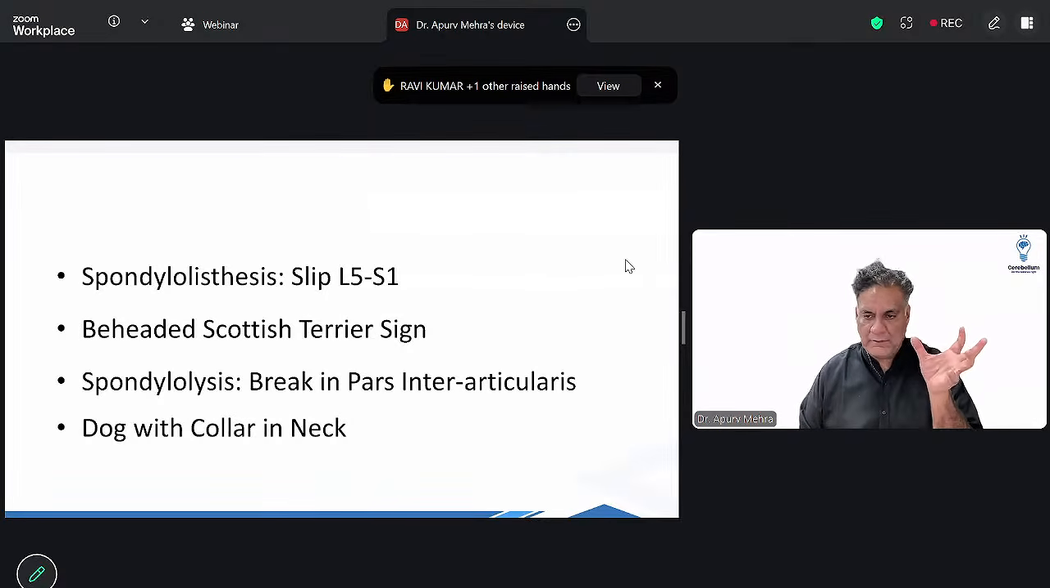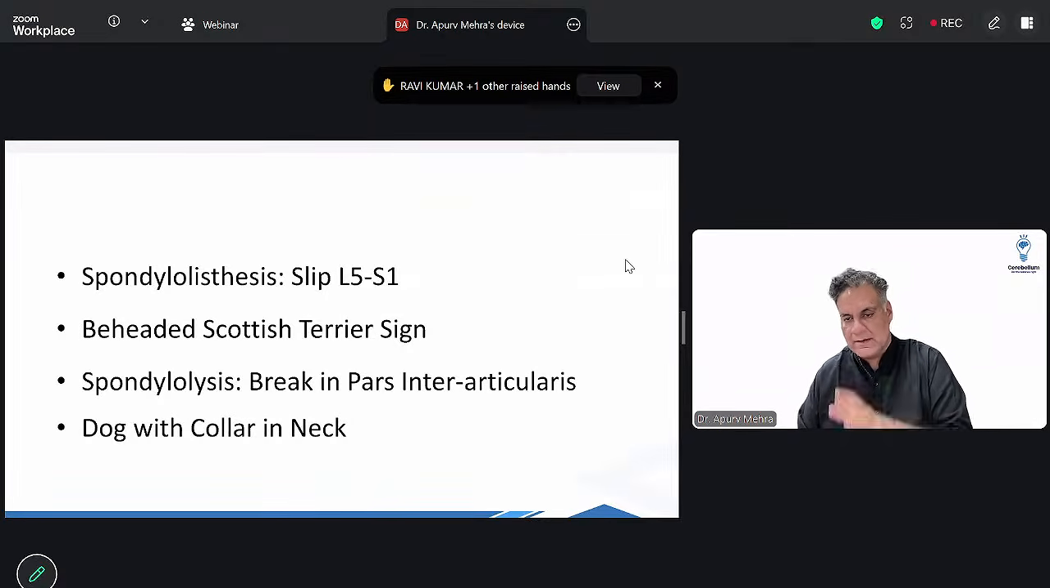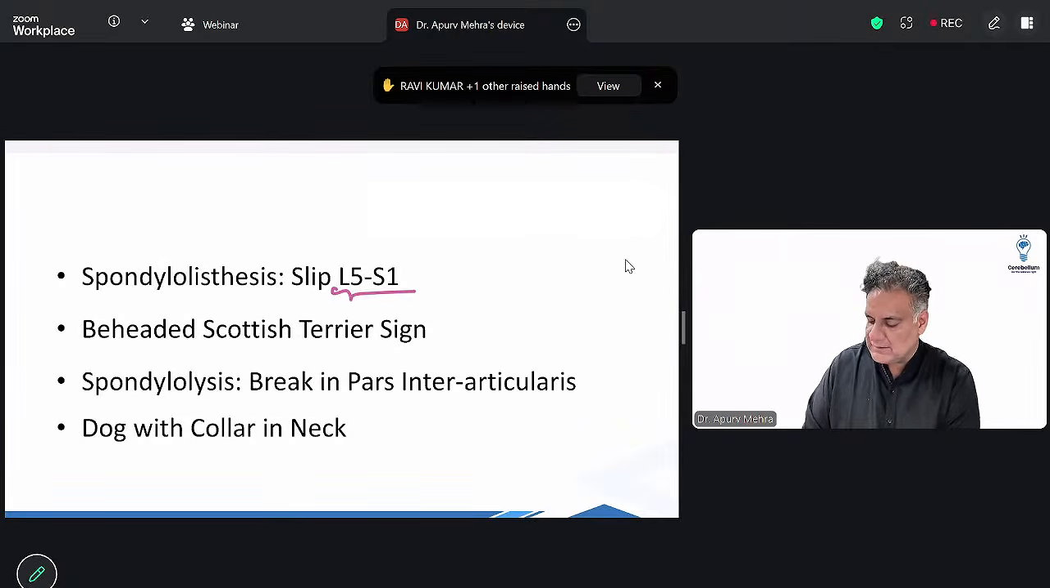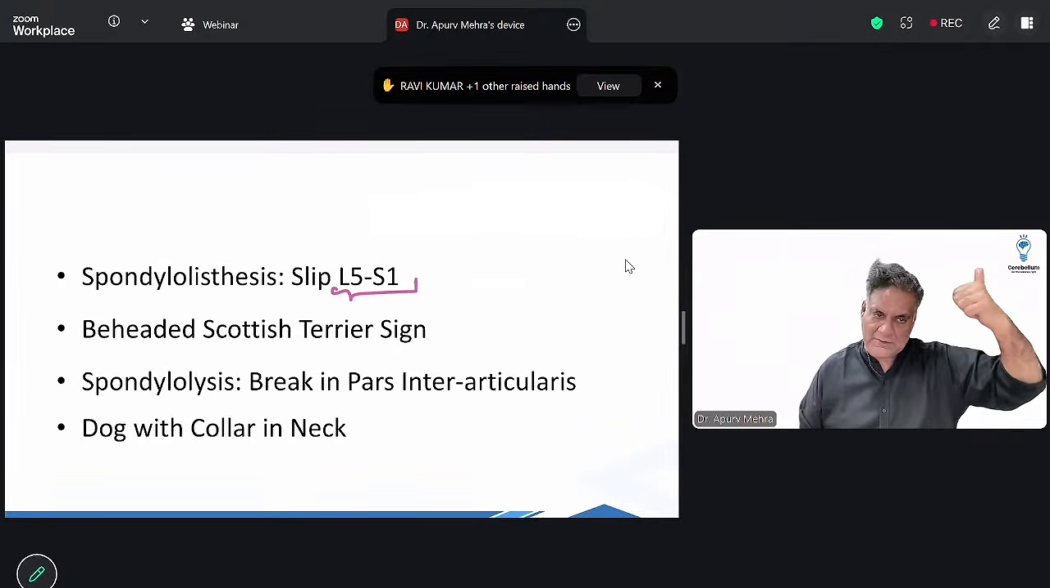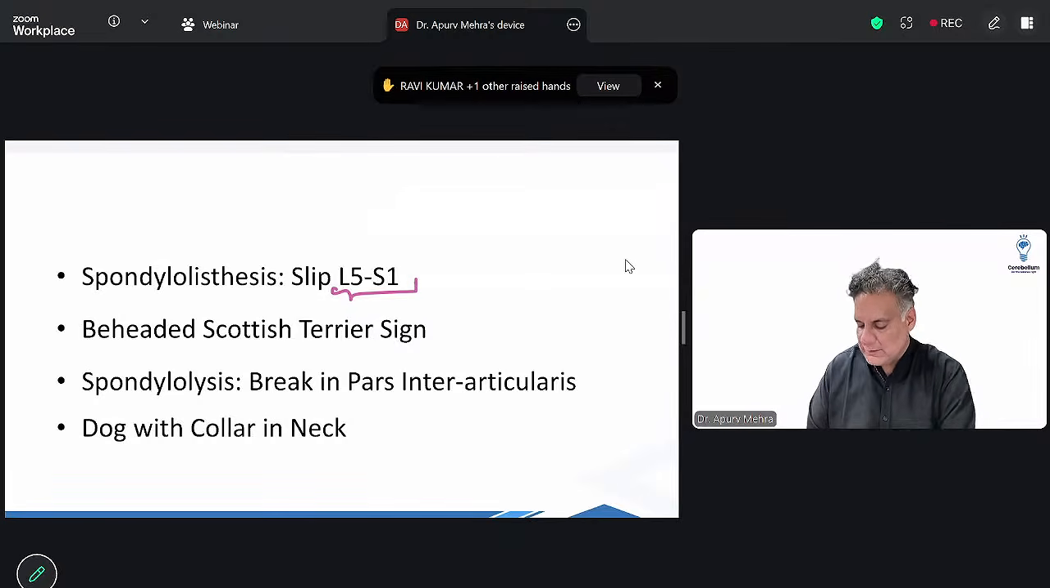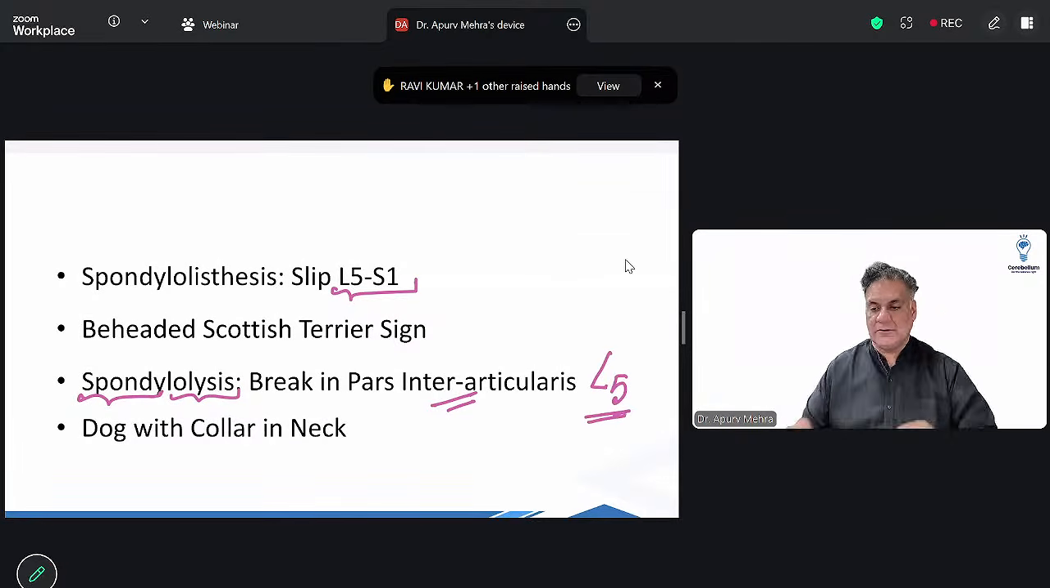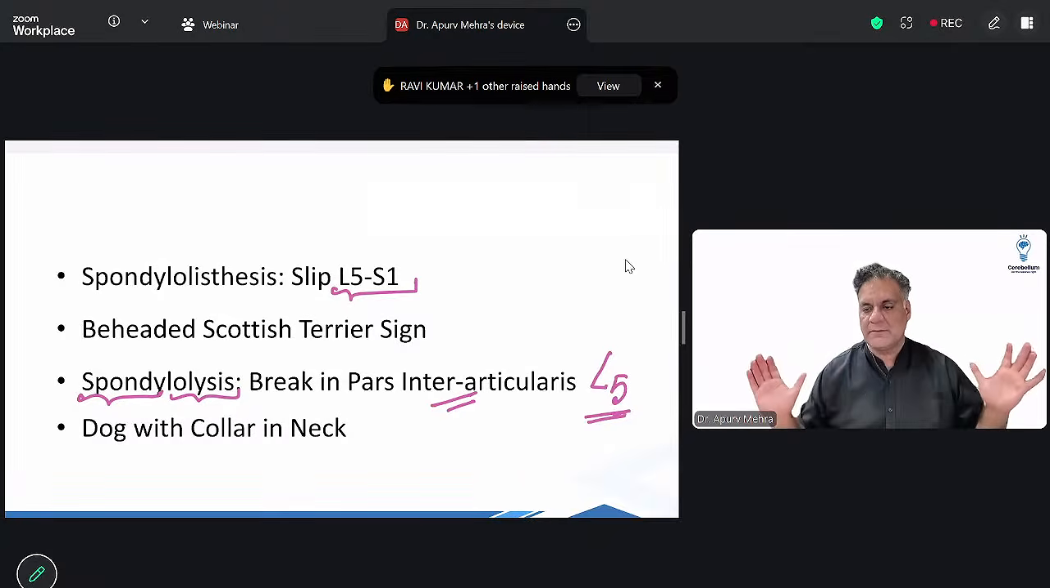Spondylolisthesis, slip of one vertebra over the other. It occurs between L5 S1. हमने hangman पढ़ा था, वो भी spondylolisthesis था. Spondylolysis, spondylo vertebra का break in the area of pars interarticularis occurs at L5 vertebra. So L4, L5, disc prolapse. Spondylolysis L5. Spondylolisthesis L5 S1.